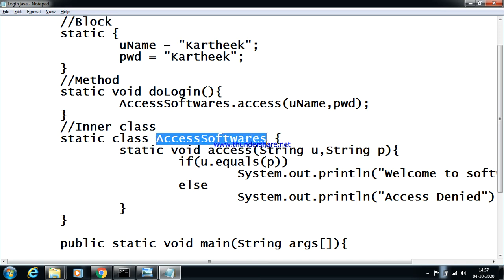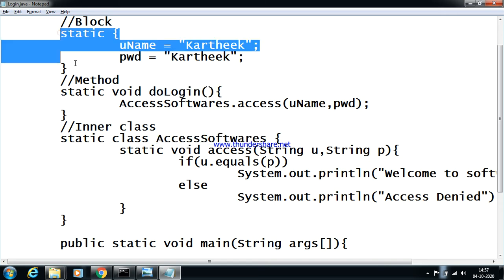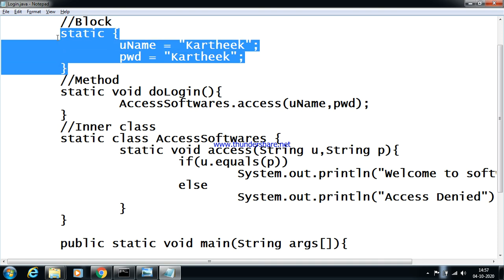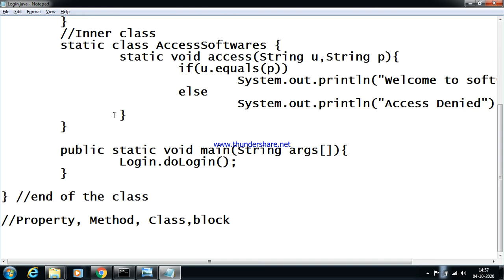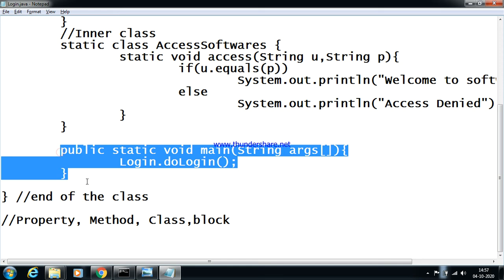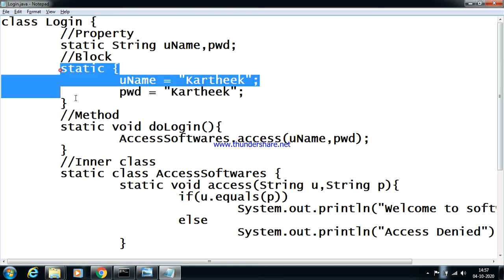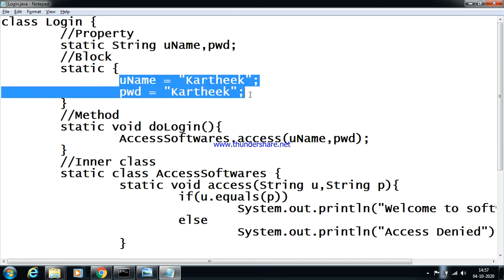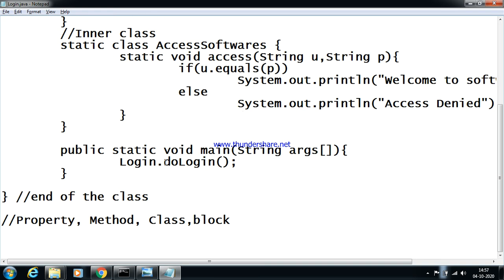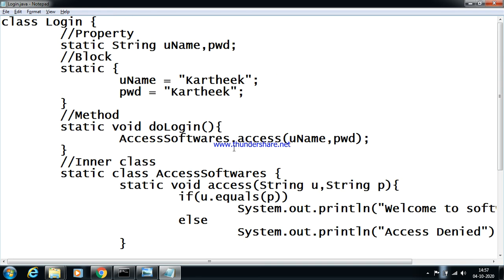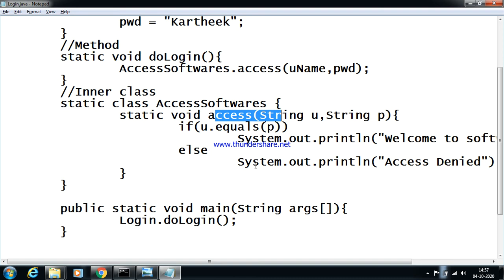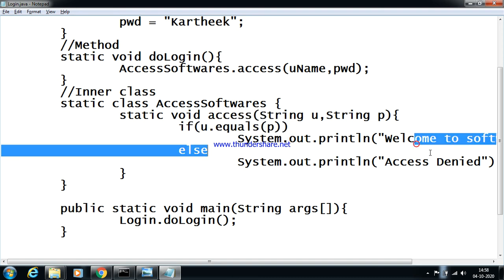AccessSoftwares. So whenever I call doLogin, the static block is called first, because the static block has the highest priority in the class, even before the main method. Hence this is called first, and it assigns the values of username and password. Then it calls the doLogin method, and it calls the method access and passes the values of Karthik to it and checks whether Karthik and Karthik are equal or not. If they are equal, it prints this.